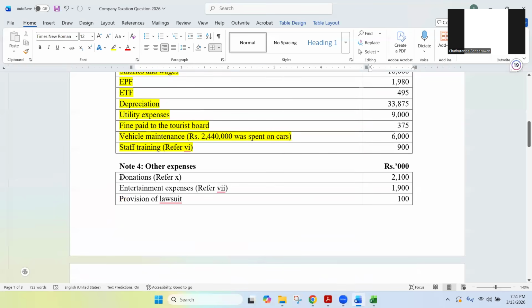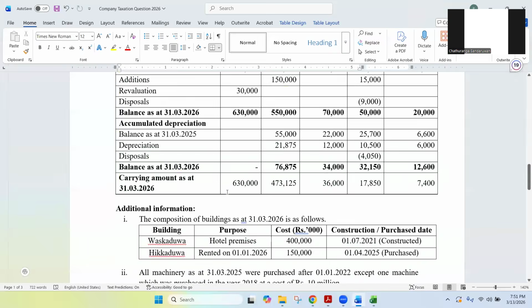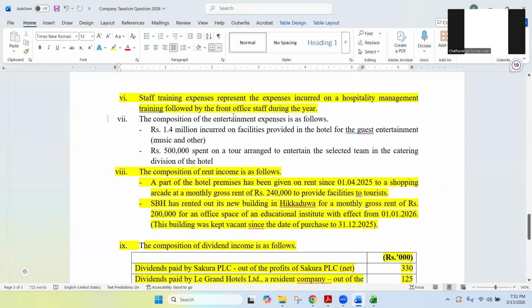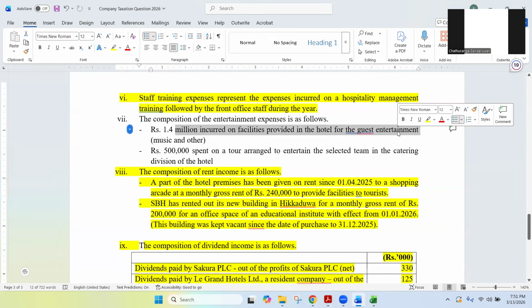Donations, fully considered. Right. Next one, entertainment expenses, point number 7. Composition of the entertainment expenses is there. 1.4 million incurred for guest entertainment. So in the hotel there are guests. To entertain the guests, this hotel has spent 1.4 million. Lamai, can we deduct this entertainment expense? Is this allowable or not? Already we have deducted. I'm asking, is this allowed to deduct?